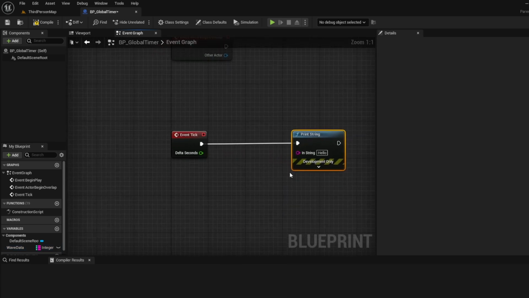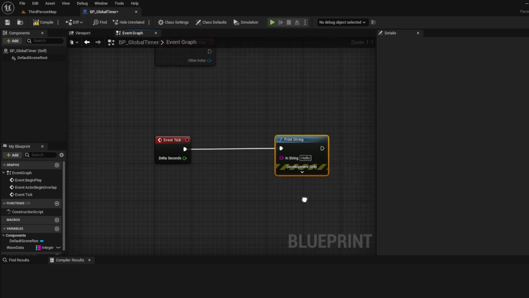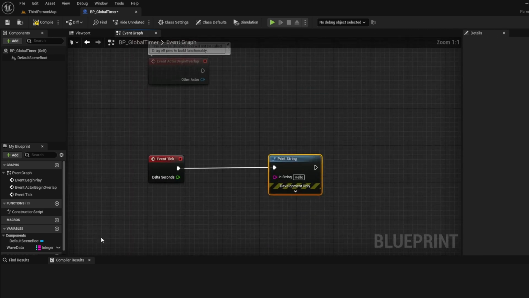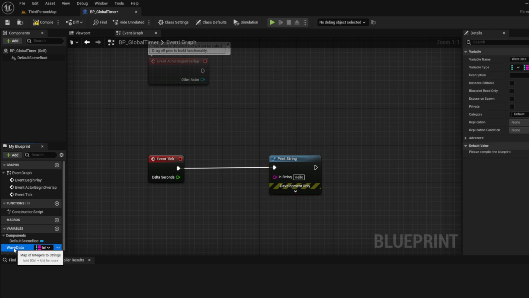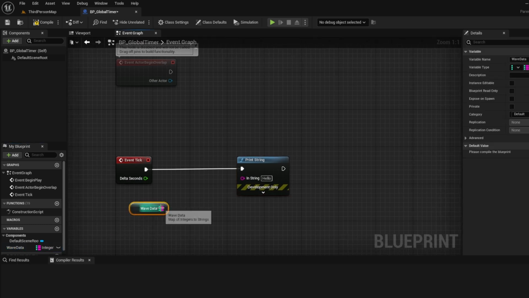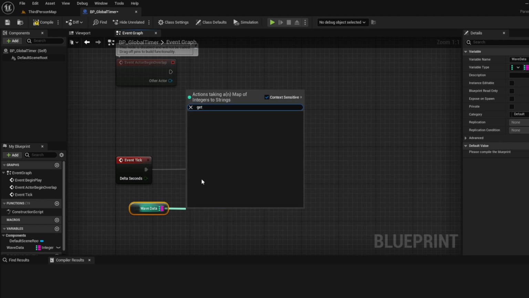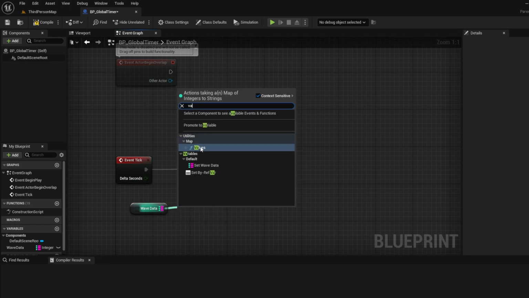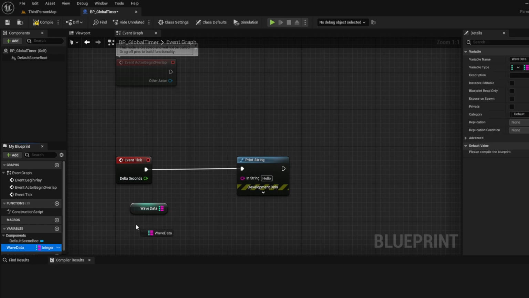And then the text is this text here, and I can make this whatever I want, right? So what I can do is, if I get my wave data, and go to values, so I just take this again, drag it out, and just get, and then I pull off of here.